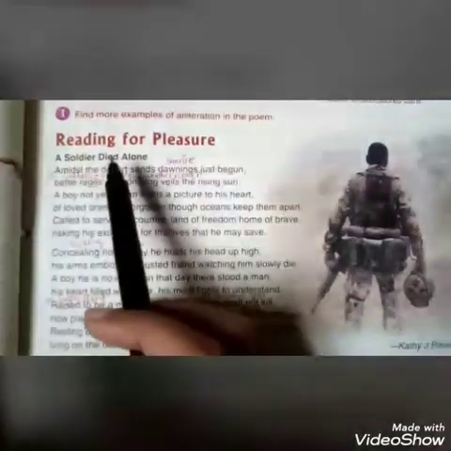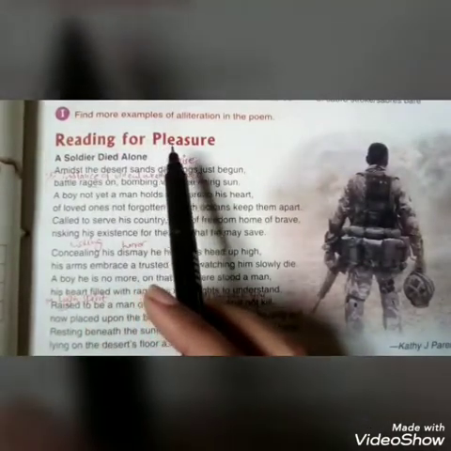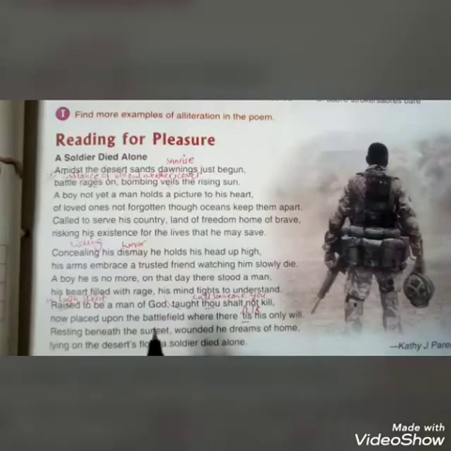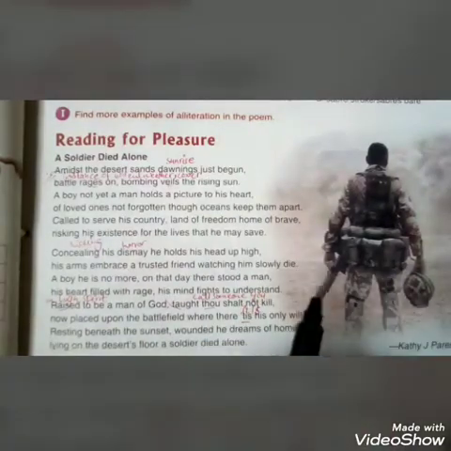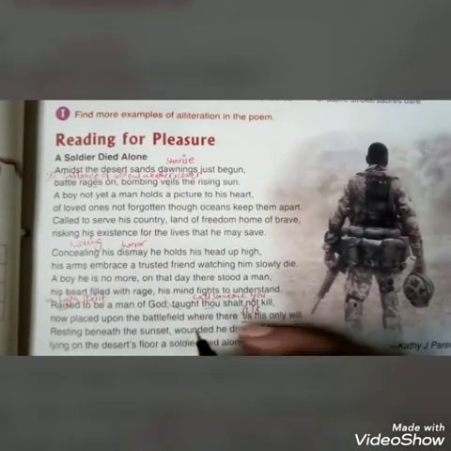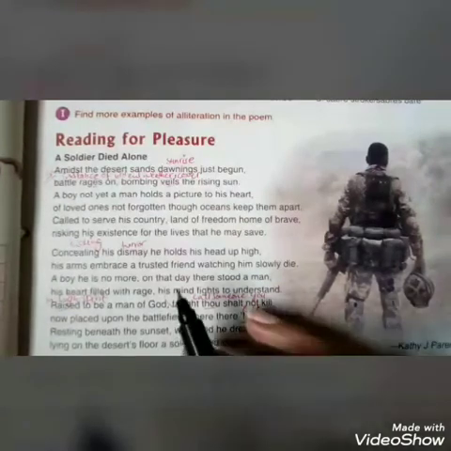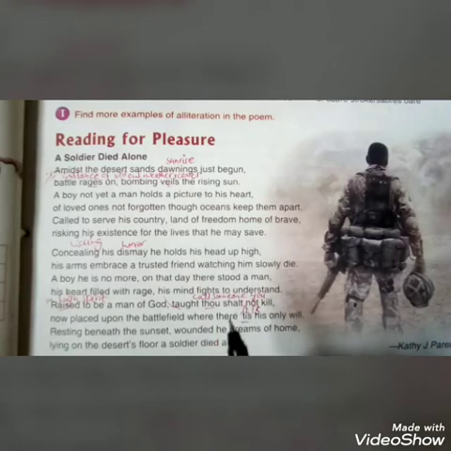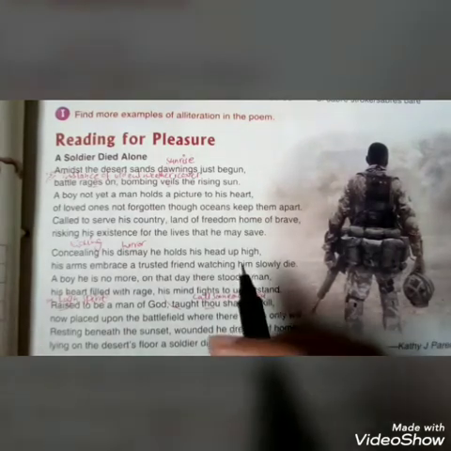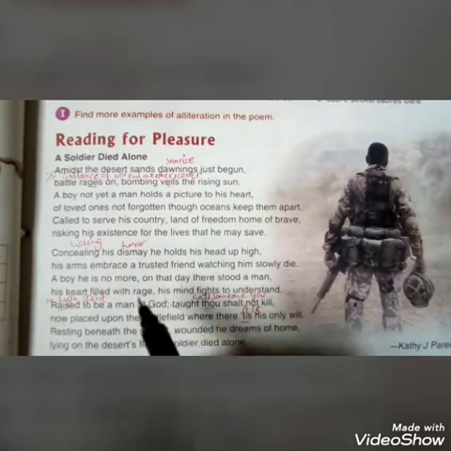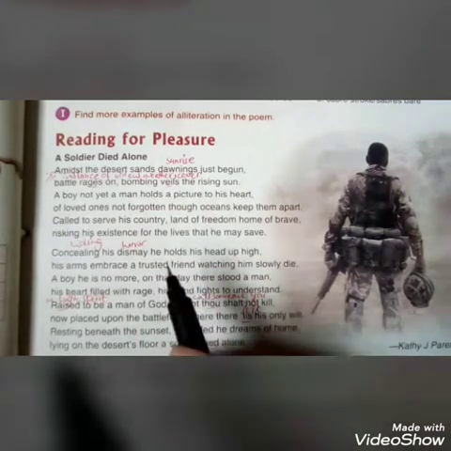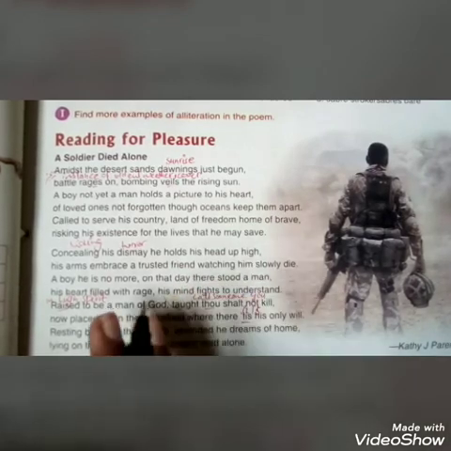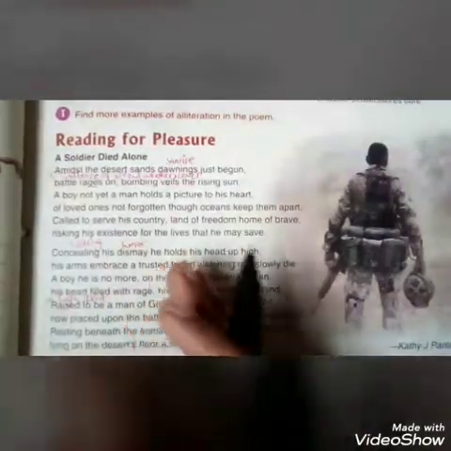Now, last question is about the reading passage. It means you have to read it by your own self, and see where in this paragraph there is the situation of the battlefield and what type of activities the soldier has to do in the battlefield, and what type of situation is created while fighting with the other soldiers or the enemies.